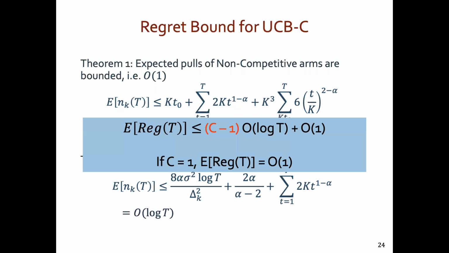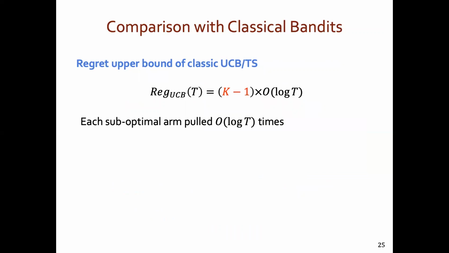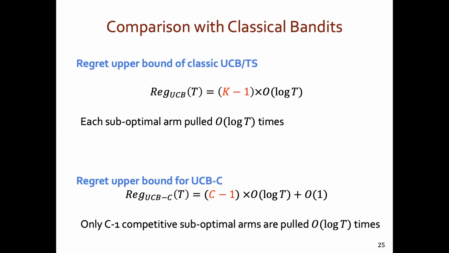As a result, the regret of our proposed UCB-C algorithm scales as C minus 1 times order of log t, and in fact, when C is equal to 1, our proposed algorithm achieves bounded regret. If one discarded the structure in the algorithm, or the elimination step, then each suboptimal arm is explored order of log t times in a total of t rounds by algorithms such as UCB or Thompson sampling. In our algorithm, because we eliminate some arms to exploit the structure, only some of the suboptimal arms are pulled order of log t times, whereas the others are pulled order of 1 times.